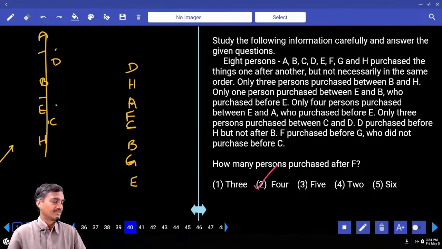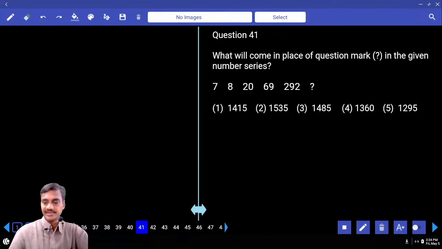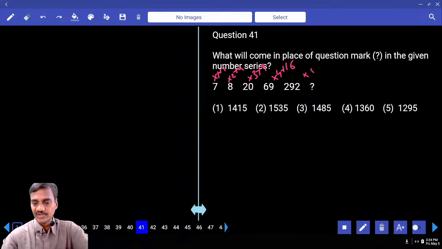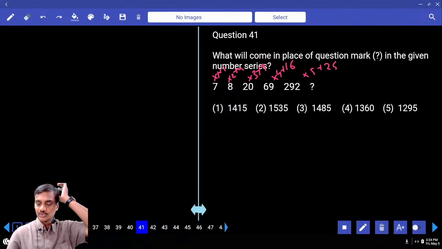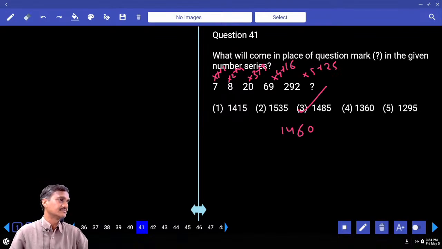Done? Then next one, number series 41 to 45. Now 7 and 8. If you check, the choices are in the 1400s and 1500s. Numbers are increasing at a very fast rate, hence it must be a product or combination. 7 into 1 plus 1, 8 into 2, 16 plus 4, into 3 plus 9. So into 1 plus 1 square, into 2 plus 2 square, into 3 plus 3 square, then into 5 plus 5 square. What is the number we have? 292 into 5, that is 1460 plus 25, 1485, choice 3.